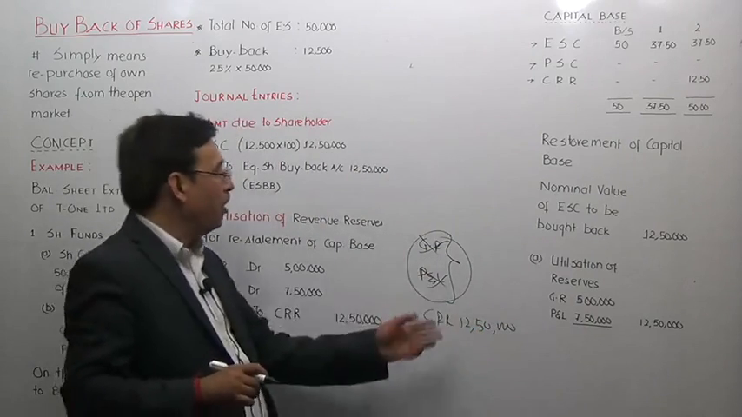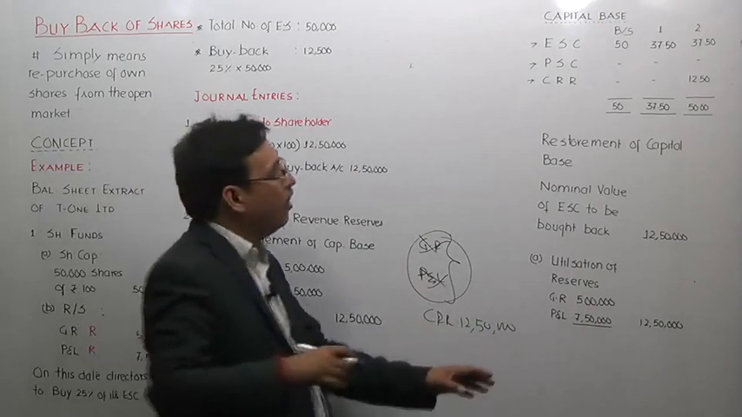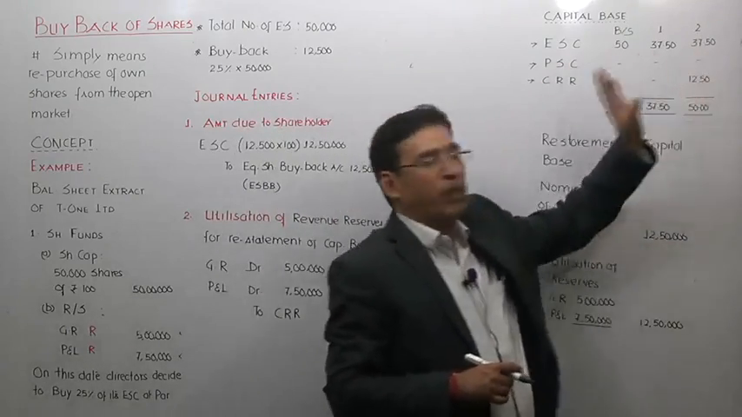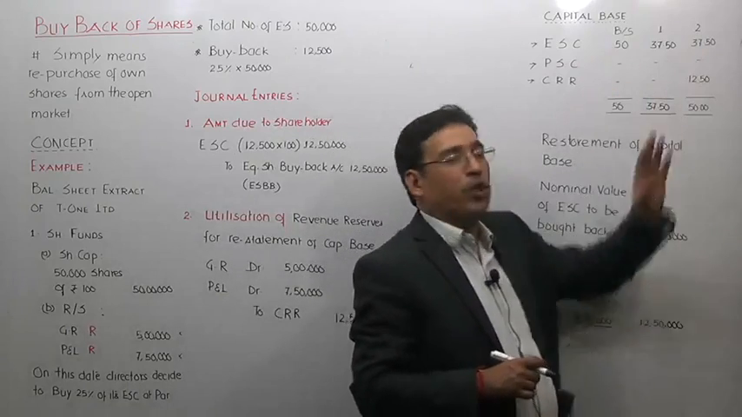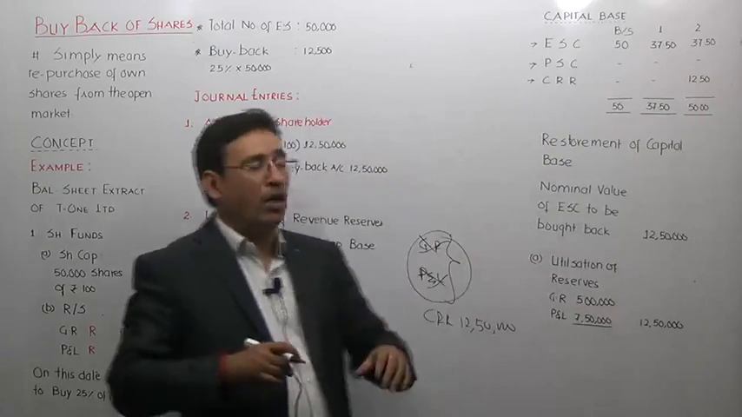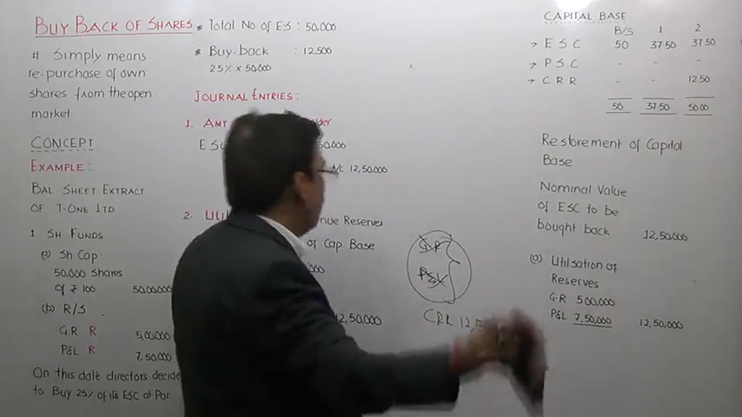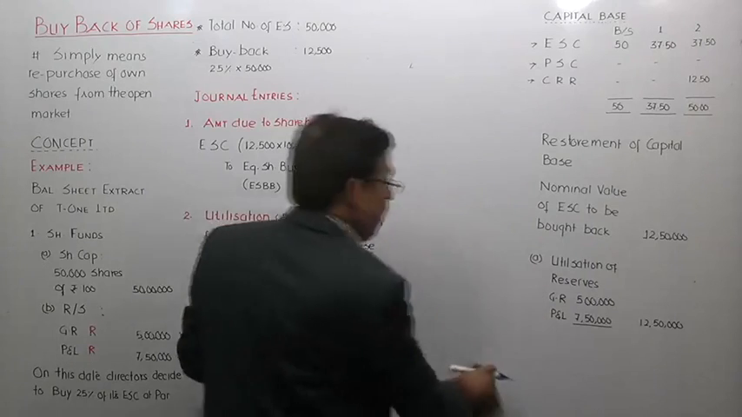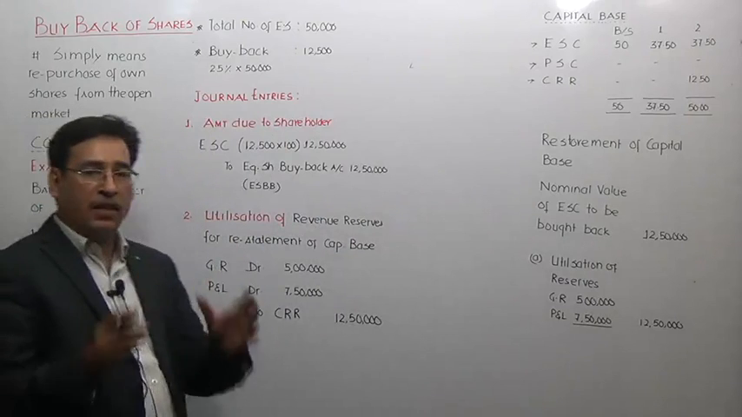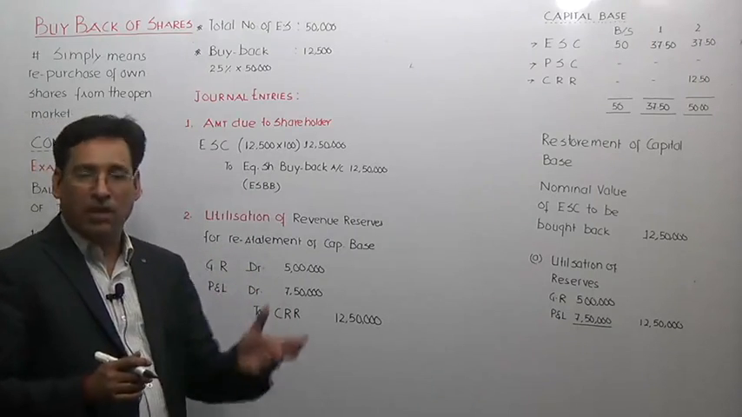So now in the balance sheet, instead of general reserve and profit and loss account, 12,50,000 will appear. So in the new balance sheet, our equity share capital will be 37.50, CRR will be 12.50, and thus our capital base will be 50, which was also the case in the initial stage, as per the original balance sheet. Is it clear to you? So the major problem of buyback is that an entity has to make the payment to the equity shareholders, but at the same time the company has to see to it that its capital base remains at its original level.